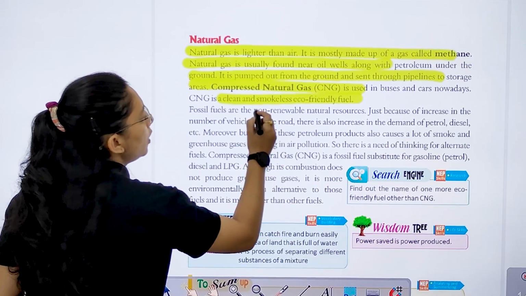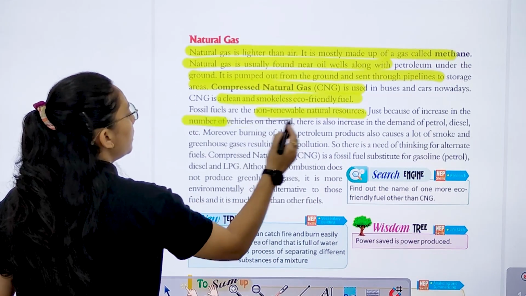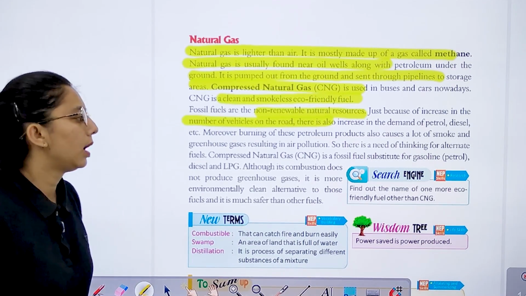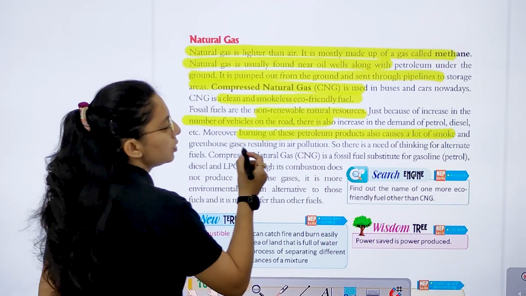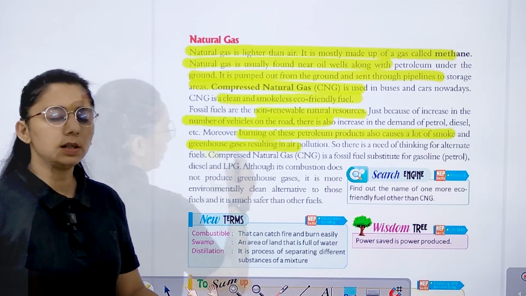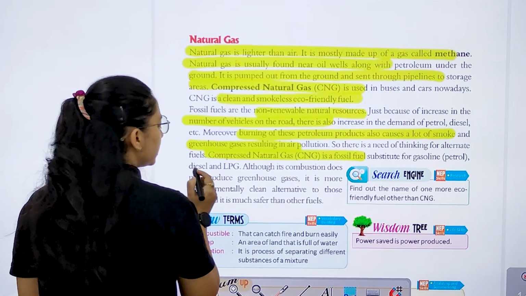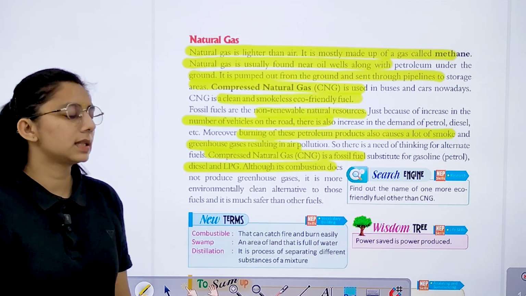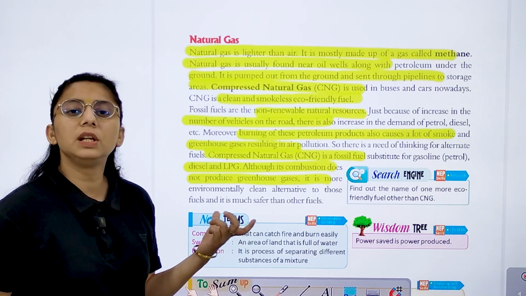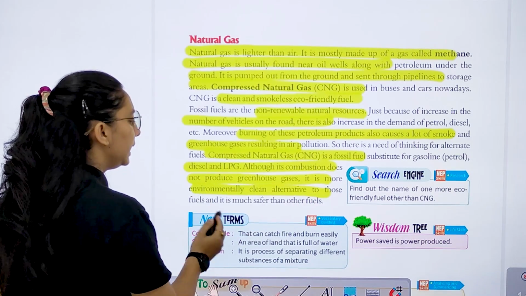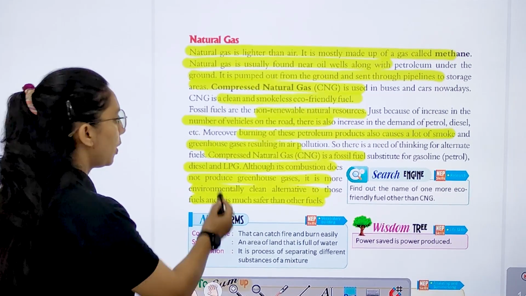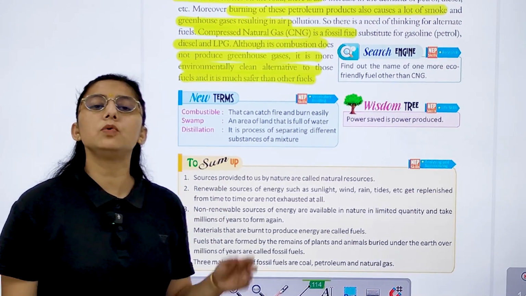Fossil fuels are non-renewable natural resources. With the increase in the number of vehicles on the road, there is also an increase in demand for petrol and diesel. Moreover, burning of these petroleum products causes a lot of smoke and greenhouse gases, which results in air pollution. Compressed natural gas is a fossil fuel substitute for gasoline, diesel and LPG. Its combustion does not produce greenhouse gas. It is a more environmentally friendly, clean alternative to those fuels, and it is much safer than other fuels. This was all about our natural resources.